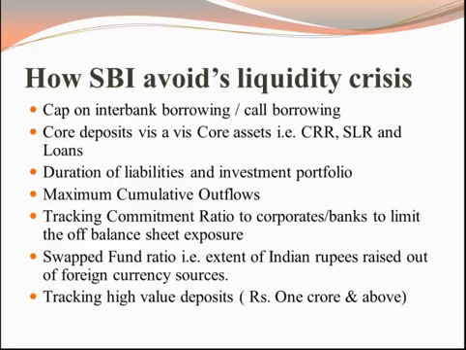Next, how SBI avoids liquidity crisis. Cap on interbank borrowing, branch borrowing, call borrowing. Core deposits, CRR, SLR versus core asset loan. CRR: on March 9, 2012, the central bank had cut the CRR by 0.75%, which became 4.75%. SBI Chairman Pradeep Chaudhary says that reduction in CRR gives room to banks for lowering interest rates. The more the RBI cuts CRR, the greater will be the ability of the banks to reduce interest rates.